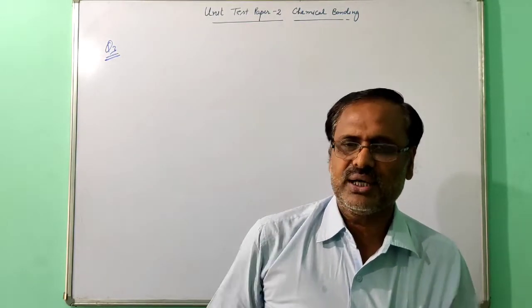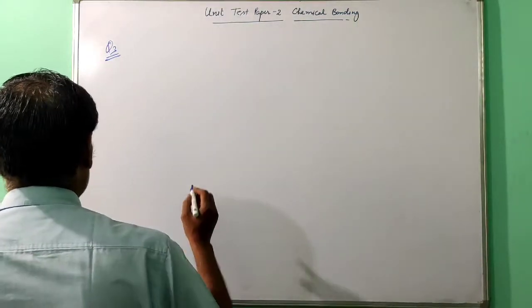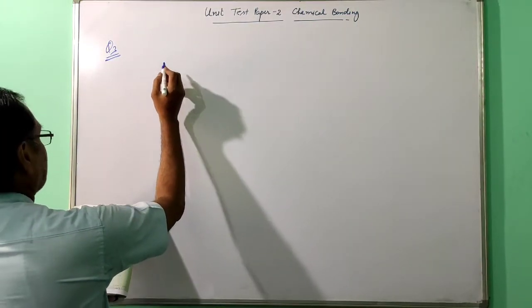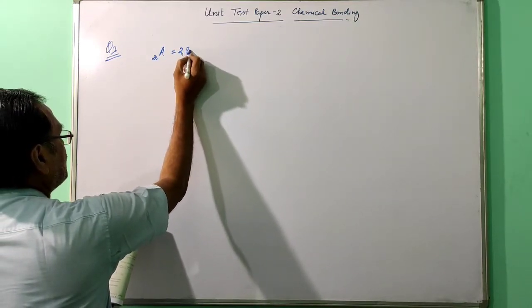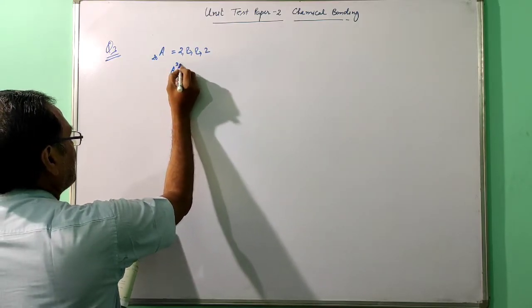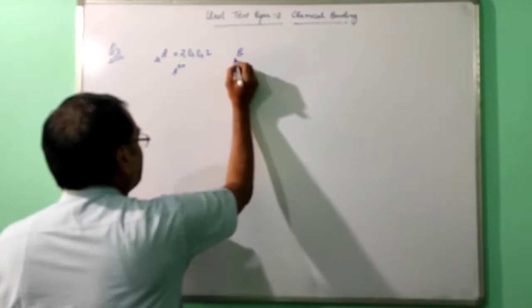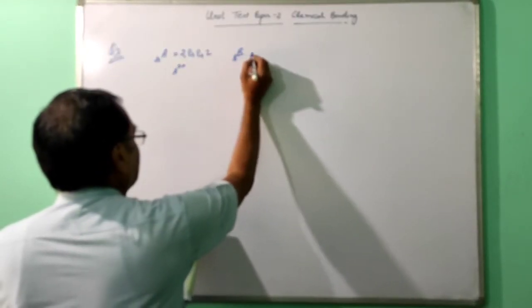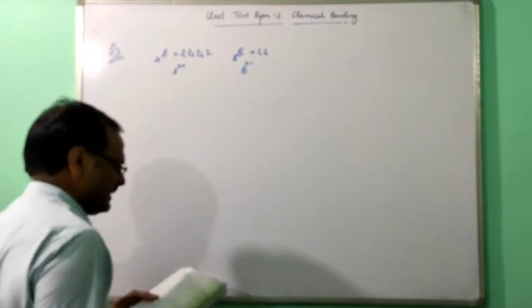You know that first you write the electropositive element, then the electronegative one. First one: A has atomic number 20, so 2, 8, 8, 2. Its valency is 2 plus. B has atomic number 8, so 2, 6. Its valency is 2 minus.